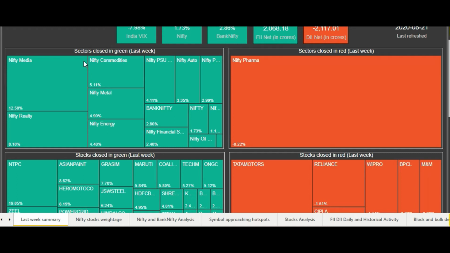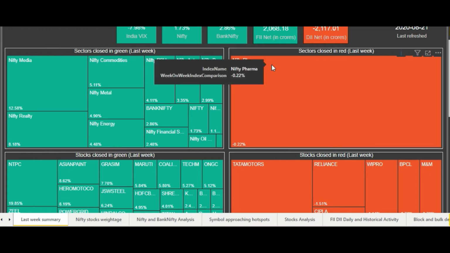It is in descending order, with the sector which increased the highest at the start and the sector which increased the lowest at the end. So we can see that Nifty Media rose around 13%, then Nifty Realty 8%, Nifty Commodities 5%, and similarly the last one was Nifty IT, which rose less than 1%.